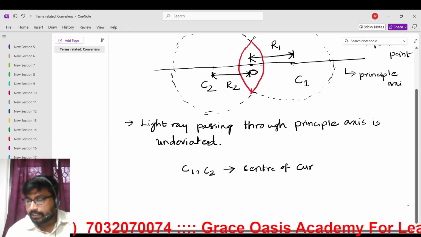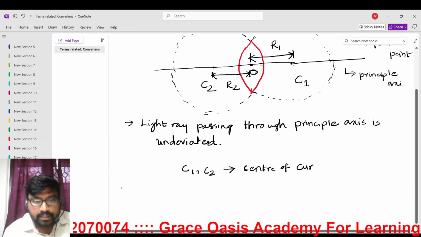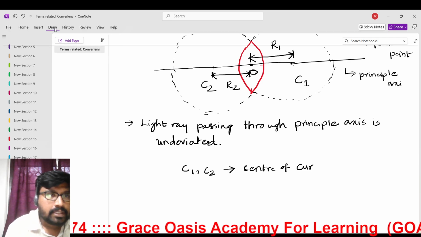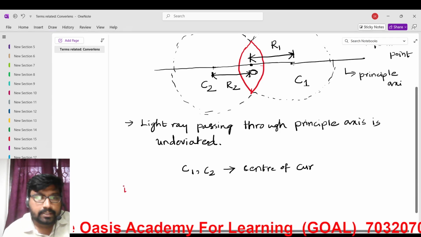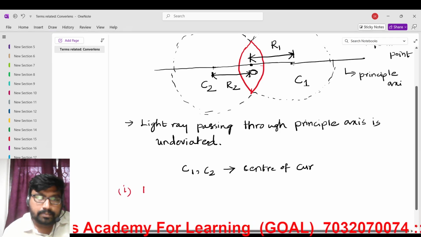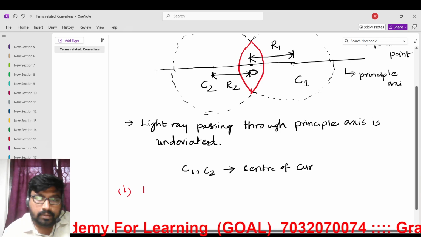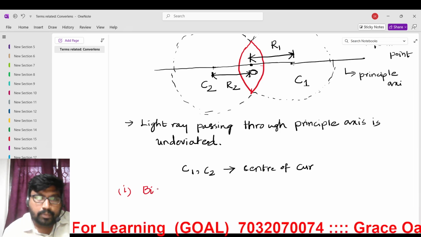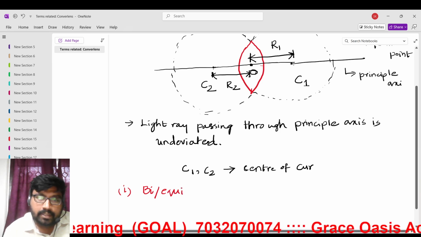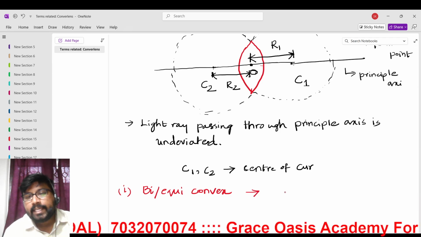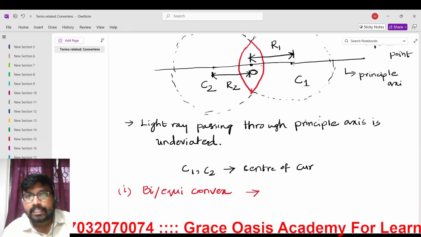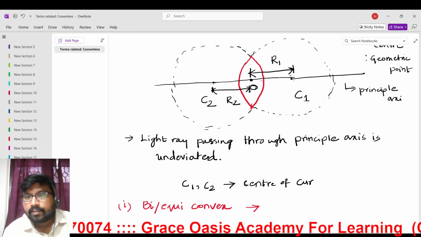Okay, next. Now what is the first classification? Convex lens and concave lens. What is the first type we have seen? Bi or equiconvex lens. Whether it is bi or equi is decided by R1 and R2.